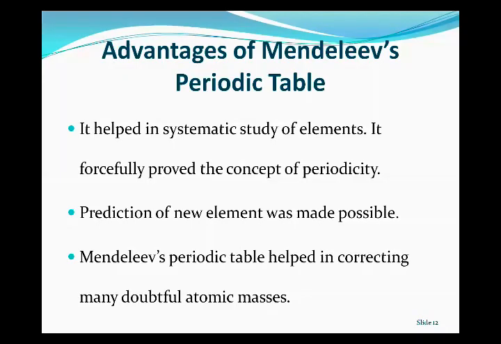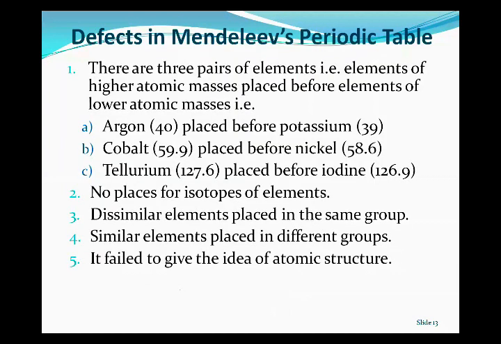Okay, next. Mendeleev's periodic table also placed similar elements in different groups. For example, barium in group 2 and lead in group 4 have similar properties, but they are placed in different groups, and it failed to give an idea of atomic structure. Now, on the basis of all this discussion, we conclude that classification of elements on the basis of atomic masses was not correct. In other words, atomic mass is not a fundamental property of the element.